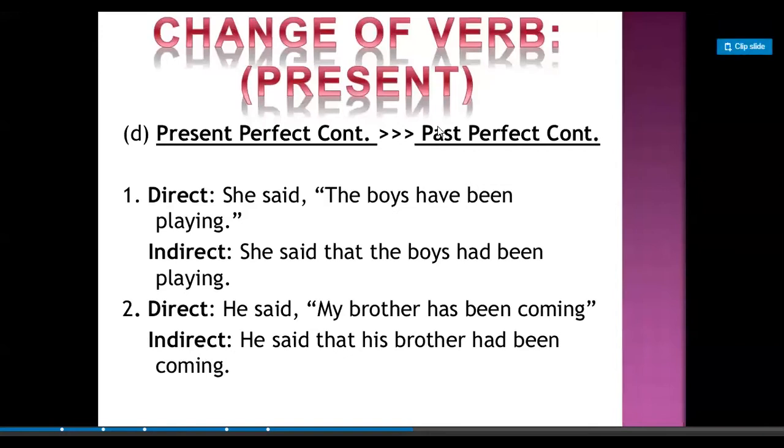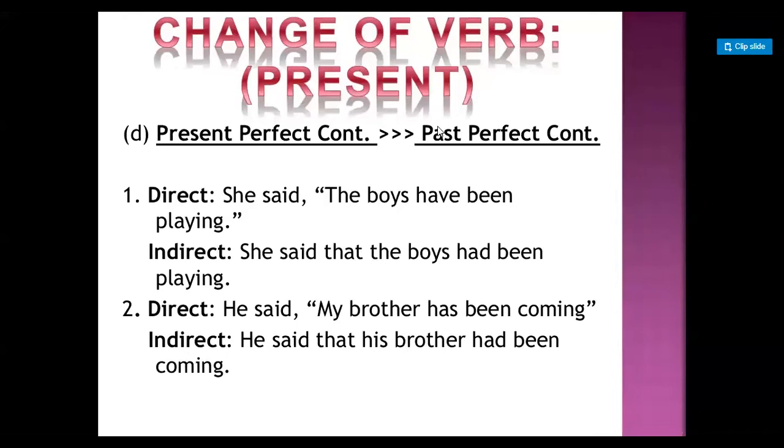Next, he said my brother has been coming. Again has been will change into had been, because had been is past perfect continuous tense. He said my brother has been coming. How will it change? He said that his brother had been coming.